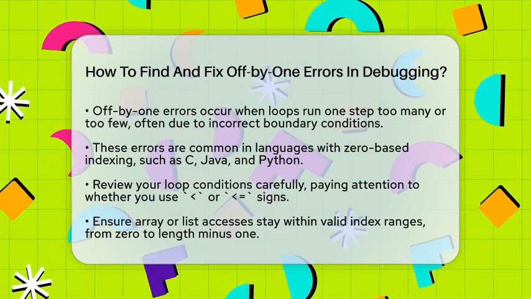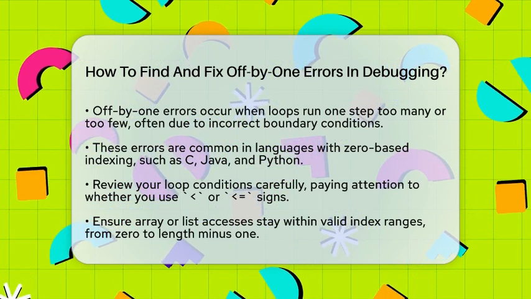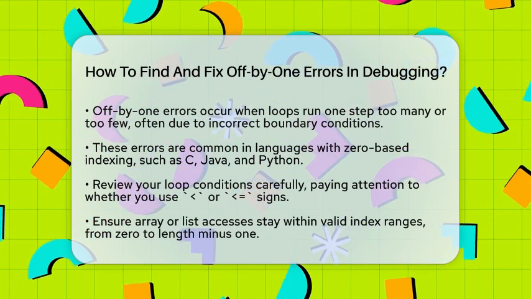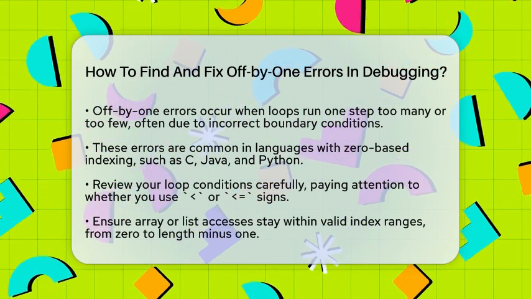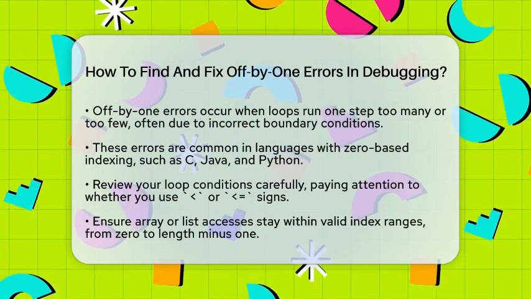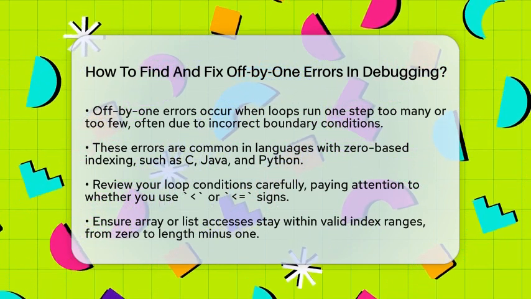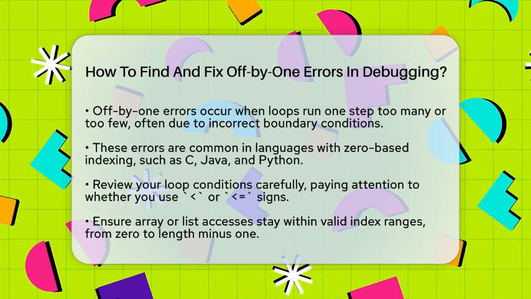These errors happen when your code runs one step too many or too few, usually because of incorrect loop boundaries or array indexing. They are especially common in programming languages that start counting from zero, like C, Java, or Python.